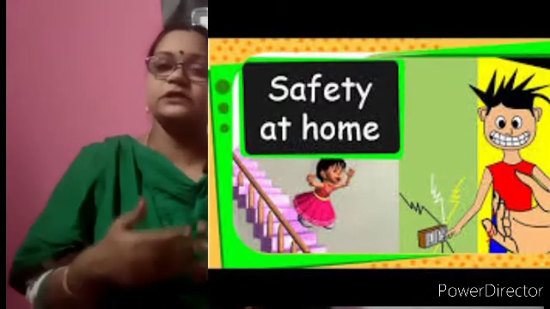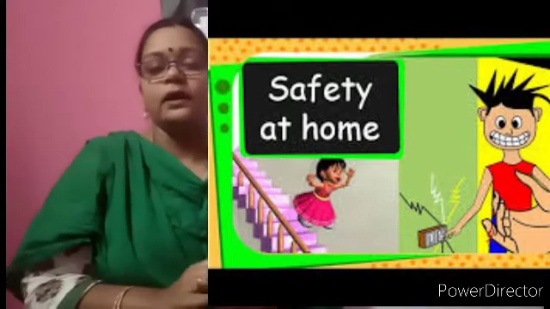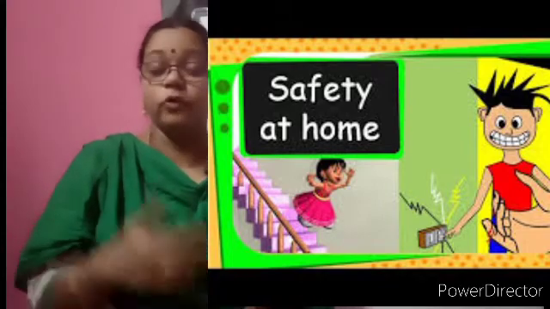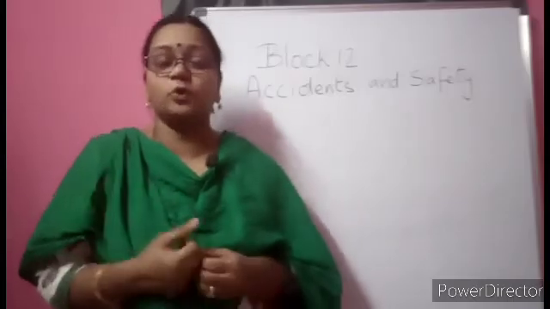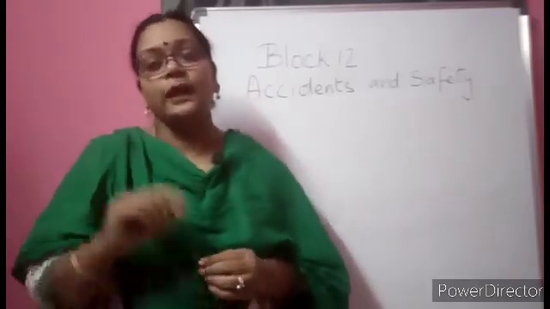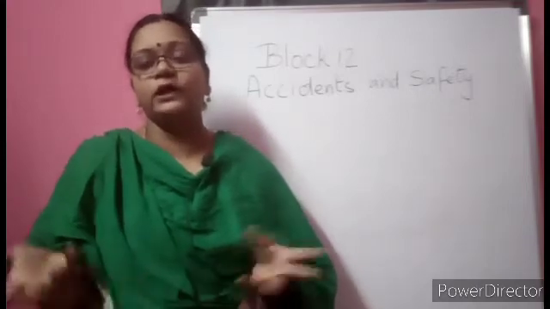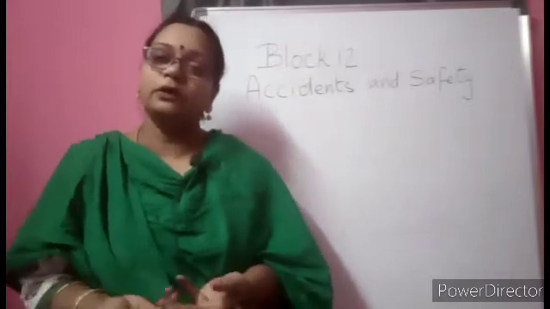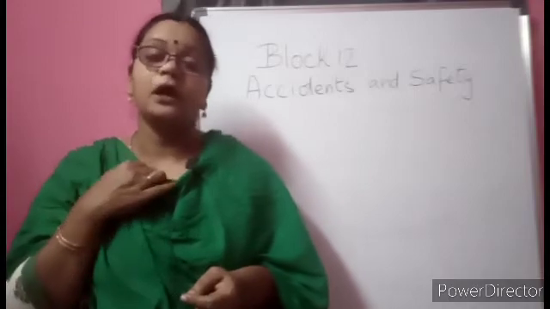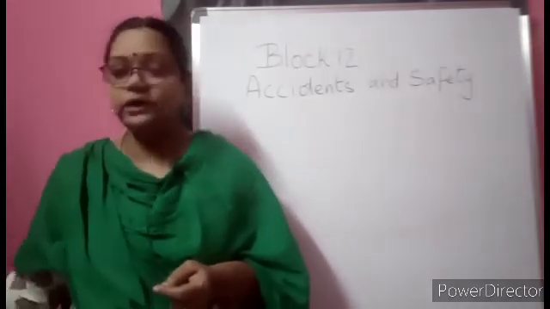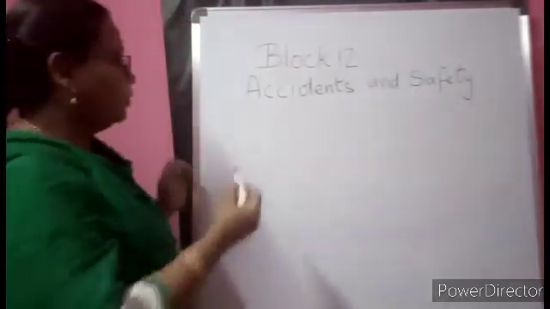So when I say this, you might also be thinking about that. You can pause and you can write at least 2-3 safety rules to be followed. What may happen? Anytime you might have faced some accidents also, small accidents at home. So those three you can mention, and you can write how you might have avoided it, or how a person near you, your neighbors or somebody, who was involved, might have avoided it. Yes children, so that you can do. When you write that, you will understand how important it is to follow the safety rules. So today we learned at least five very important rules to be followed at home.